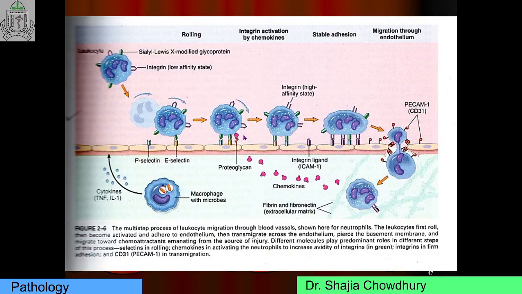This is a low affinity binding and it is easily disrupted by flowing blood, and as a result leukocytes detach and bind again and again, and rolling on the endothelial cells occurs. Then tumor necrosis factor and interleukin 1 induce expression of integrin, and integrin is activated by the action of chemokines. There is a firm adhesion between the endothelial cell integrin and the ligand on the leukocyte. This is a firm adhesion and they are ready for transmigration.